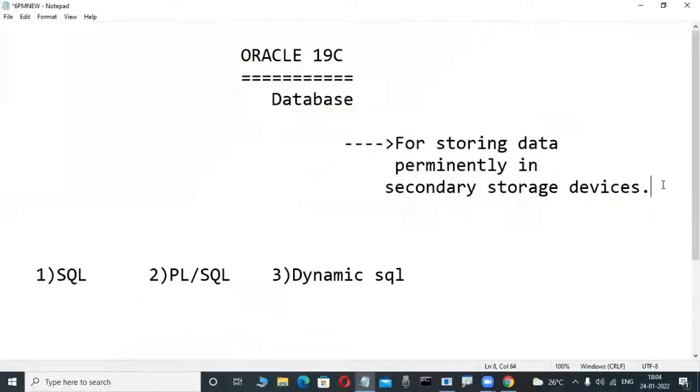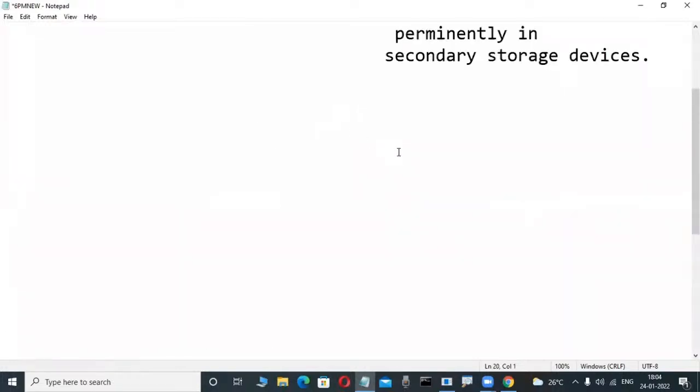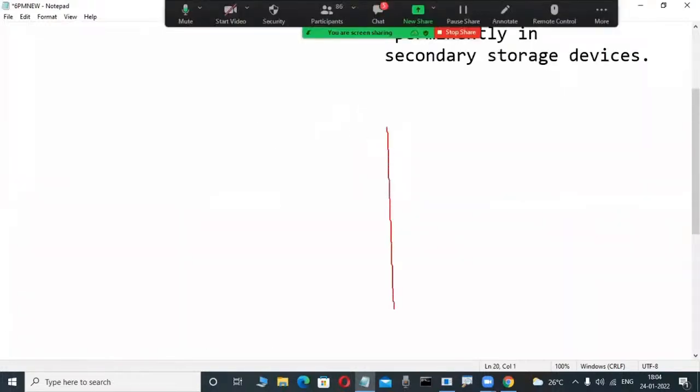As I told in previous classes, database means it is a place. Whenever we install Oracle, SQL Server, or DB2, a place is automatically created in our system. That is called the database.